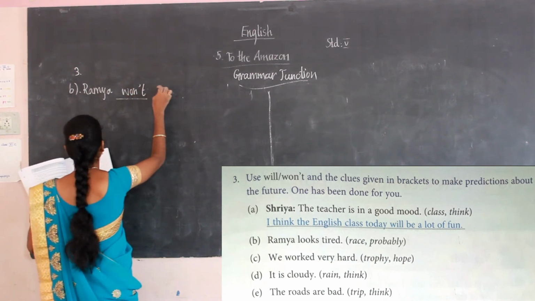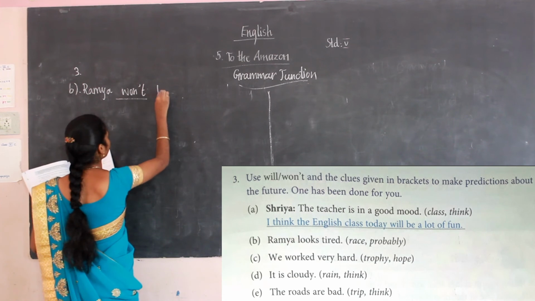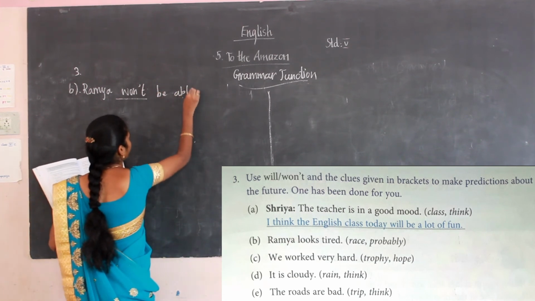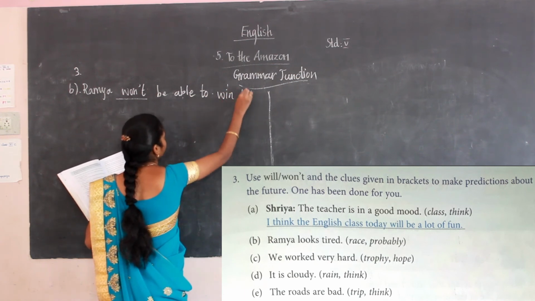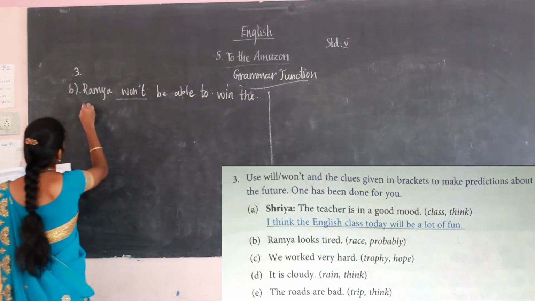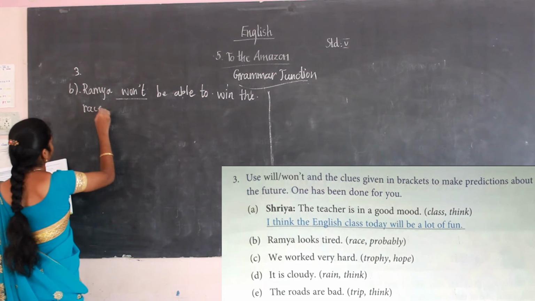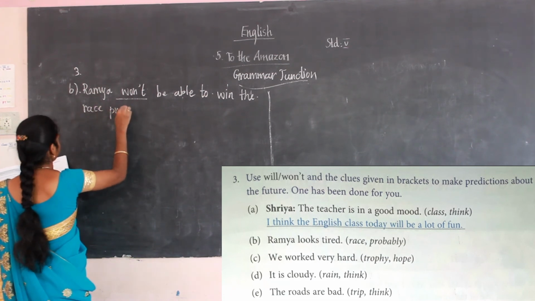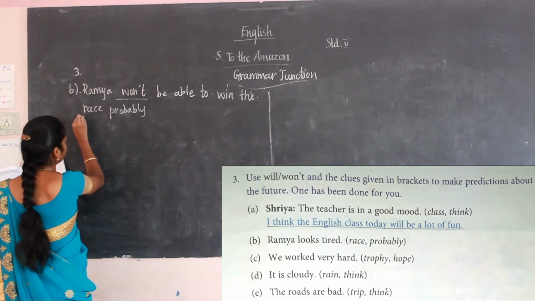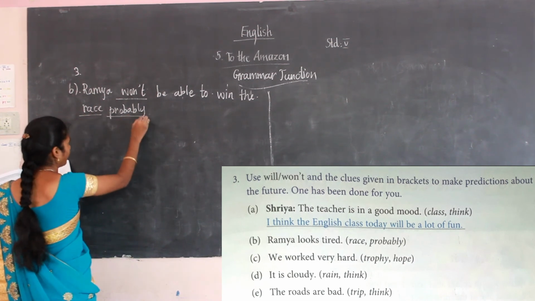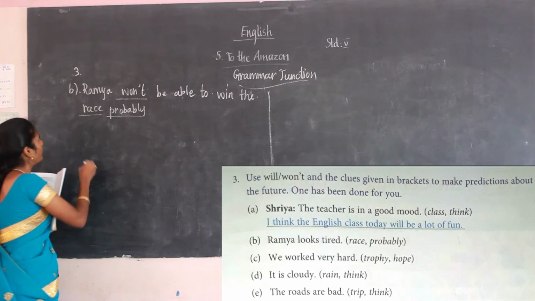I have used won't. Won't be able to win the race probably. So I have used the keywords also, race, probably. Ramya won't be able to win the race probably.